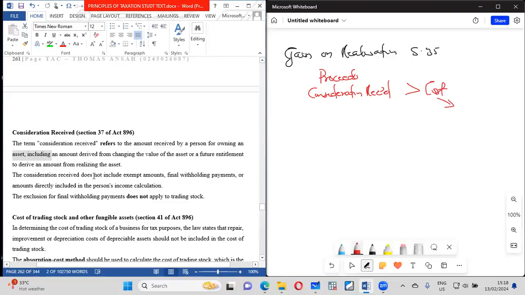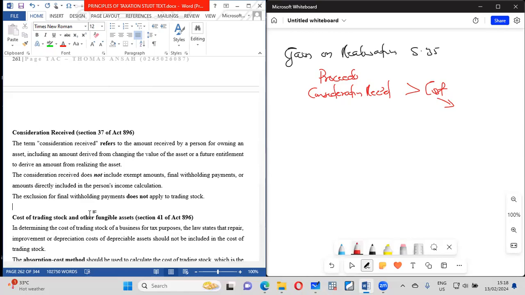Now, consideration does not include exempt amounts, final withholding payments, or amounts directly included in the person's income calculation. All right. And again, the exclusion of final withholding tax does not apply to trading stock in this case. All right. Please get to know of that.